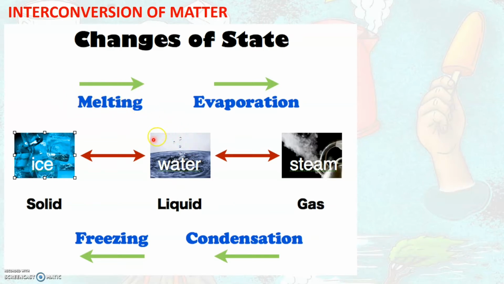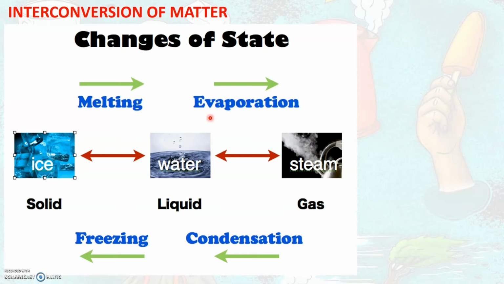Now, can you think of what happens as we heat water? We all know that water, as it is heated, steam starts coming out, as you see here in this picture. So this is nothing but water vapors. So here we see that as water is heated, the liquid state has now changed into gaseous state. So this process of conversion of liquid into gas on heating is called evaporation, or otherwise called vaporization.